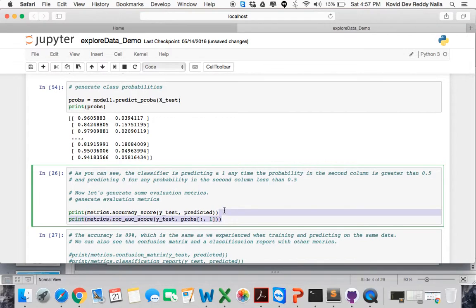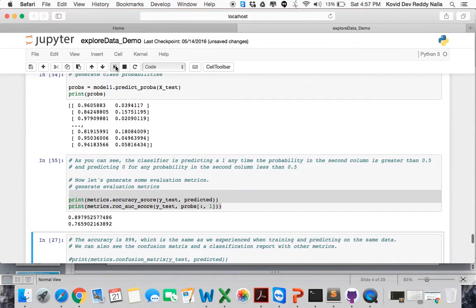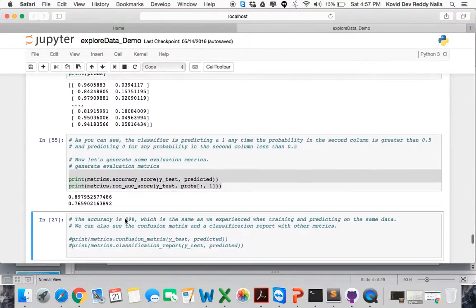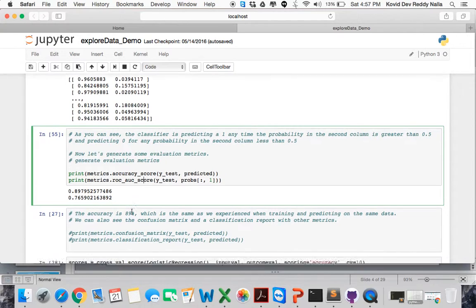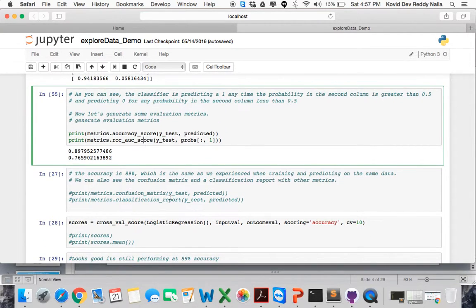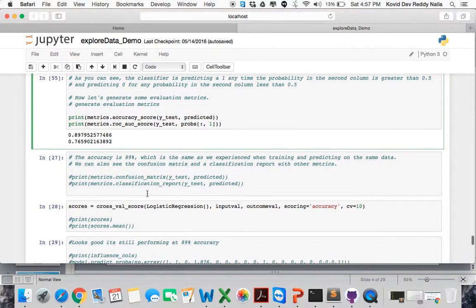Running this, we see an 89.79% accuracy score. It's the same as we experienced when training and predicting on the same data. Now we are testing with other test data which we are importing. So it is the same. We can also see the confusion matrix here.